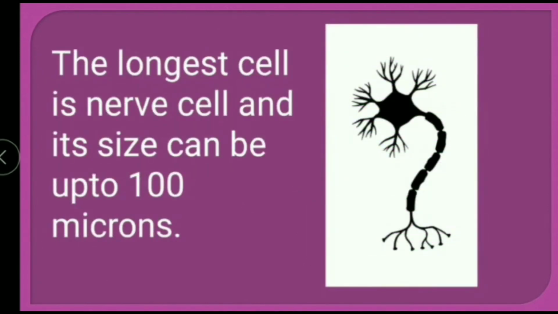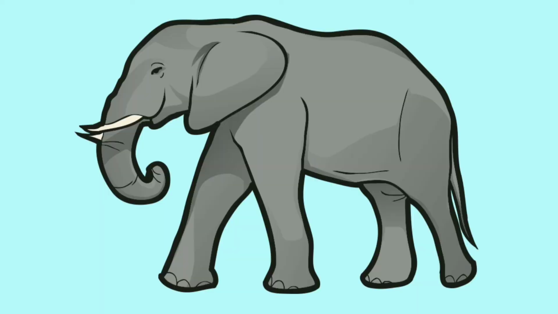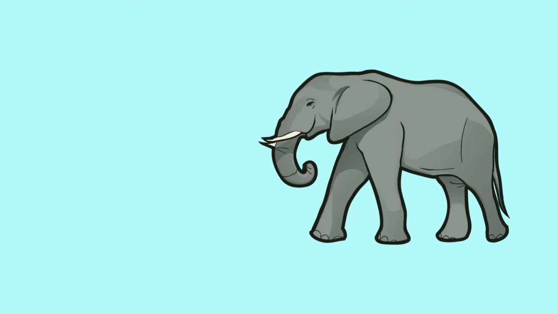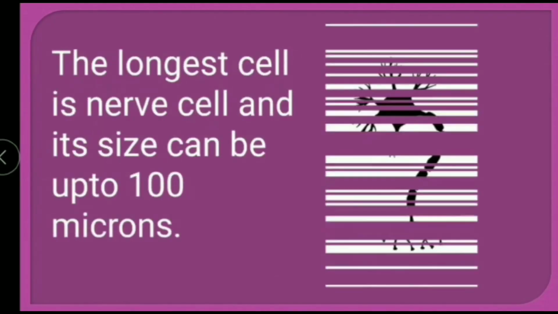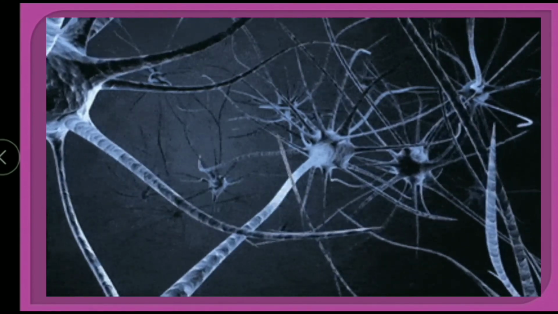Now, one thing we should remember here that the size of cells has no relation with the size of the body of an animal or plant. We all know that elephant is a very big animal, whereas rat is a quite small animal. It is not necessary that the cells in the elephant be much bigger than those in a rat. The size of a cell is related to its function. For example, the nerve cells both in elephant and rat are long and branched. They perform the same function of transmitting messages. I hope you understood.